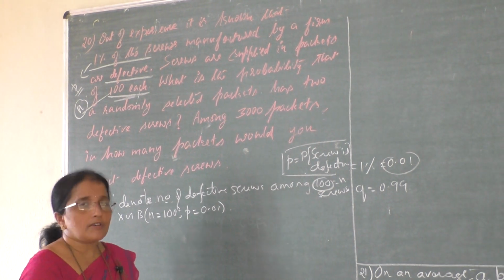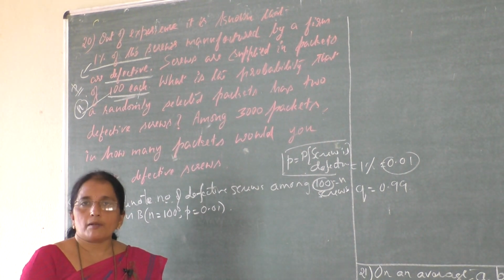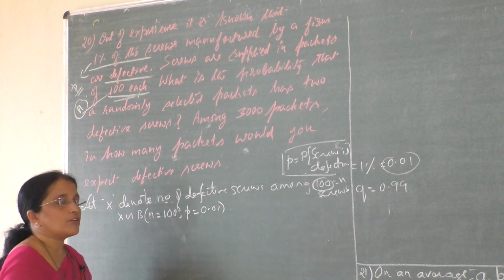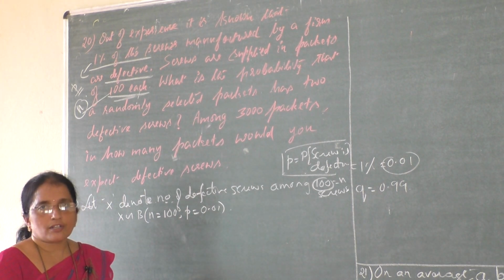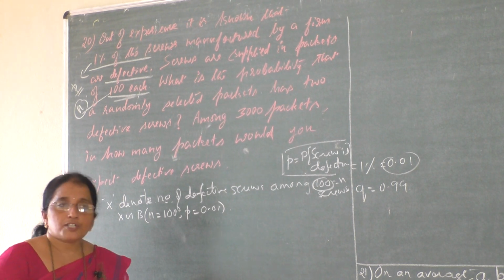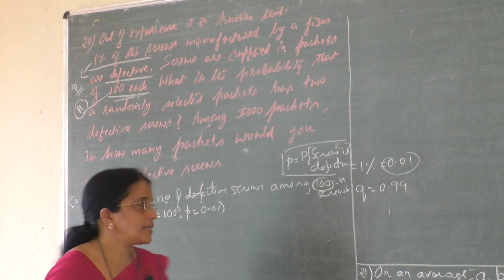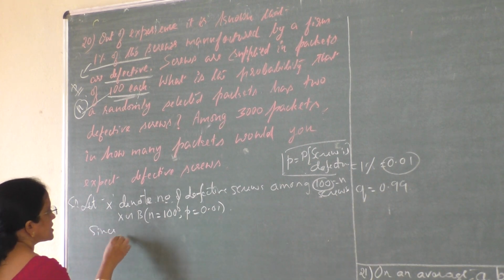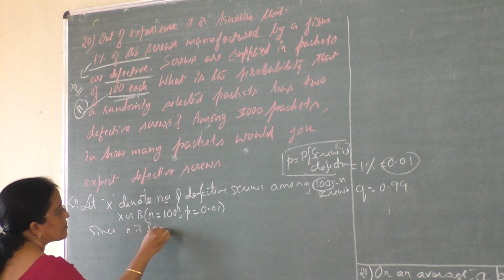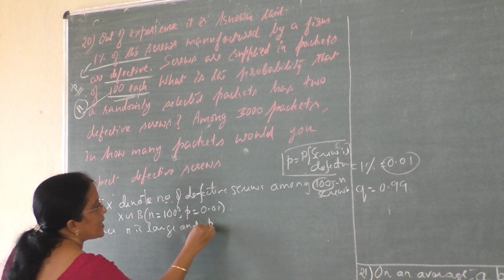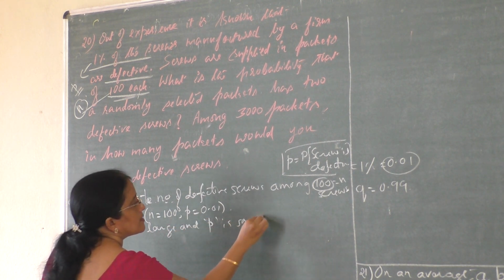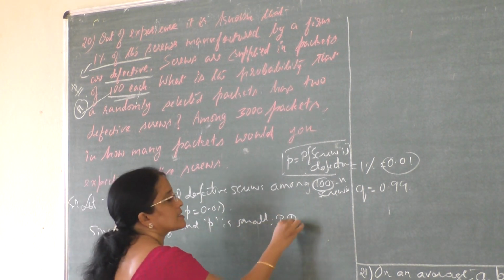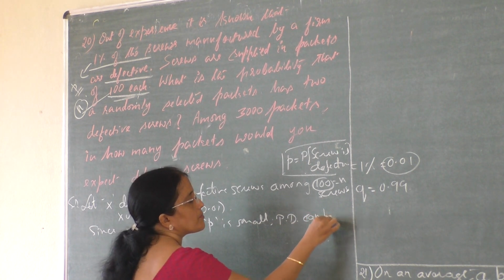I am going to convert the given binomial problem into a Poisson problem. So for conversion, we are going to use the third condition, lambda equal to np, which we studied under features of binomial distribution. So first we must write one statement: since n is large and p is small, Poisson distribution can be used.